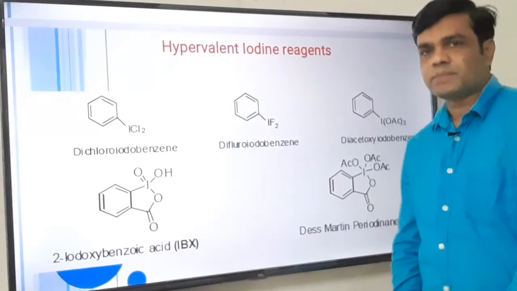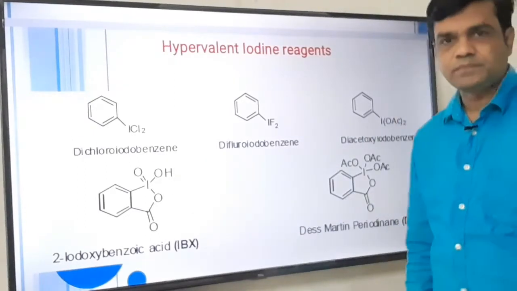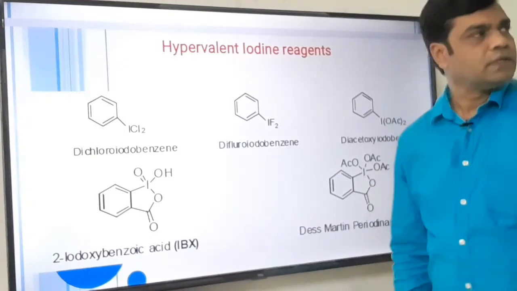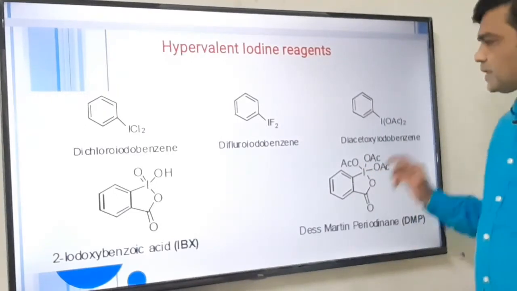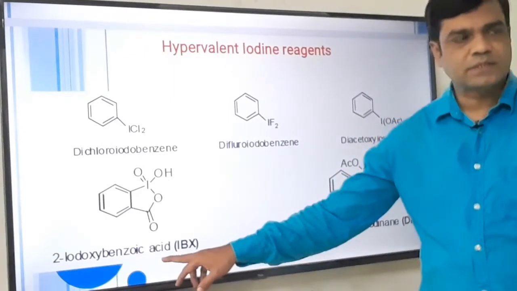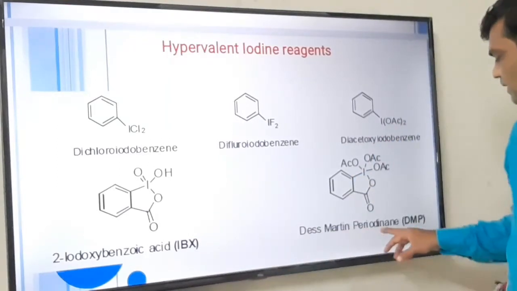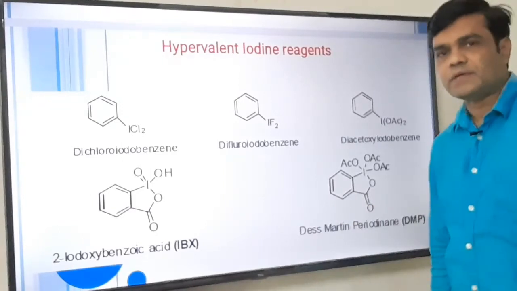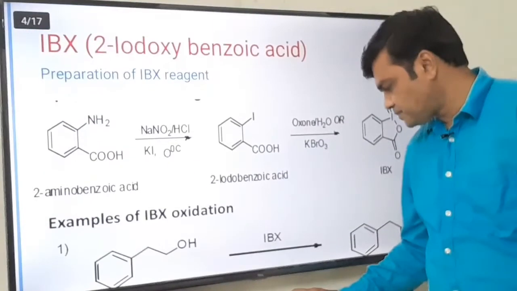These are the examples of hypervalent iodine. This is dichloroiodobenzene. This is difluoroiodobenzene. This is diacetoxyiodobenzene, and this is 2-iodoxybenzoic acid, which is called IBX, which we have to study in detail, and this is Dess-Martin periodinane, DMP. These two reagents have hypervalent iodine and we have to discuss them in detail. Let us start with IBX first.